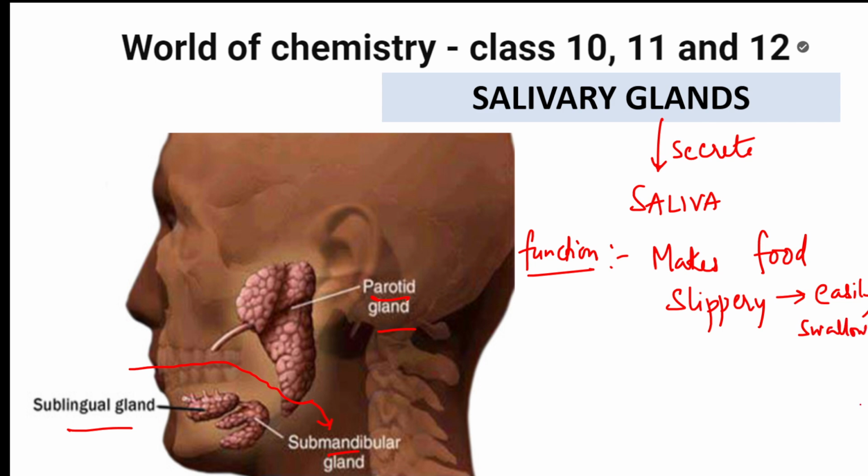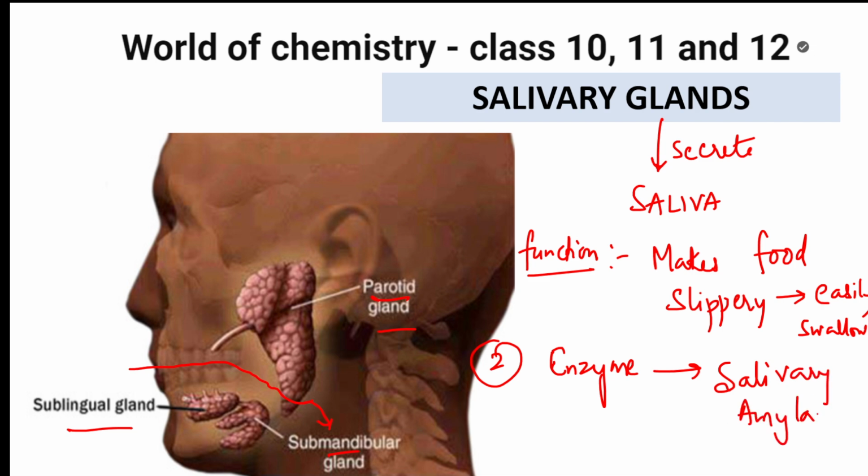Now, is only that important? No. The most important thing is that it releases an enzyme. The enzyme released by your salivary glands is called salivary amylase. Salivary amylase, or we also call it ptyalin, P-T-Y-A-L-I-N. This is an enzyme.